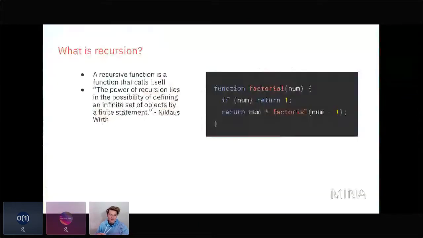Probably lots of people know this, but a recursive function is just a function that calls itself. So you can see here we have a factorial function, and it checks if the number is 0, and if so, it returns 1. And then it calls itself and decrements the number. And so it will do this over and over again until it hits a point where this if statement is no longer true. And so by writing the program this way, you can calculate factorial.